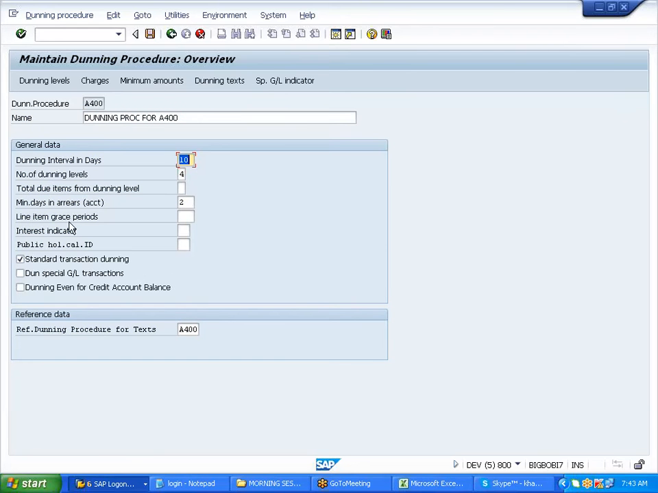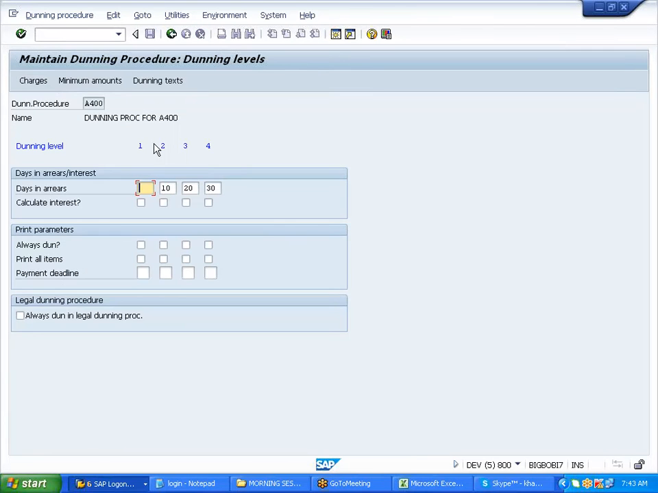Yeah, you can maintain it. So here see, line item grace period. Let us go to the dunning levels and see here. I have not maintained any grace periods. So on the 10th day, my first invoice is generated. These 10 days are from what day? From the first day, whenever you're running. If you're thinking today you're running the invoice, right?